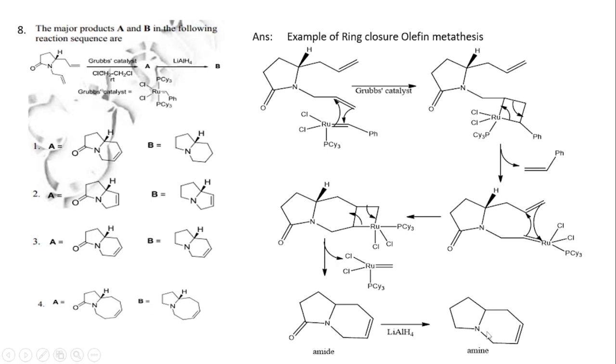Then it undergoes reduction with lithium aluminum hydride. It is converted into the amine. Okay. So here you see option 3. Here in option 3, the amide is A, and B is this amine. So option 3 is the correct option.